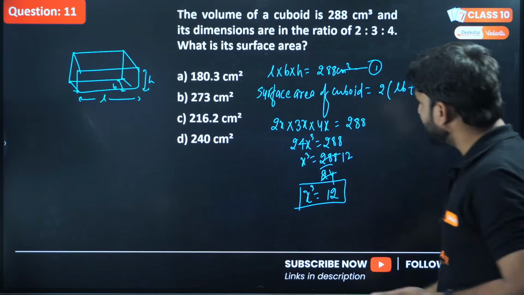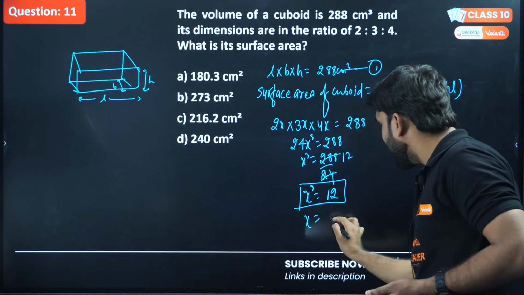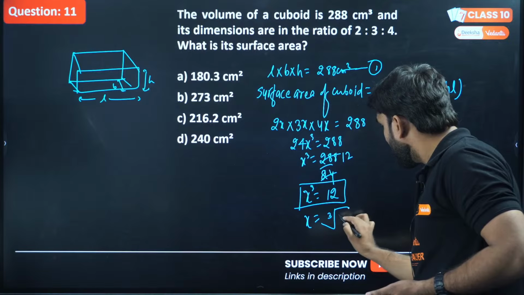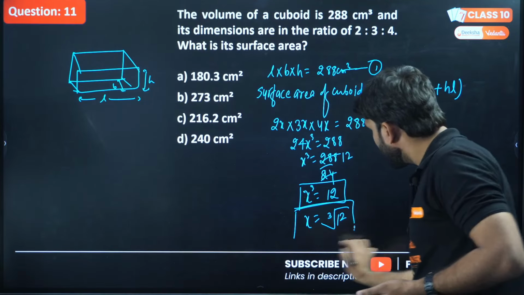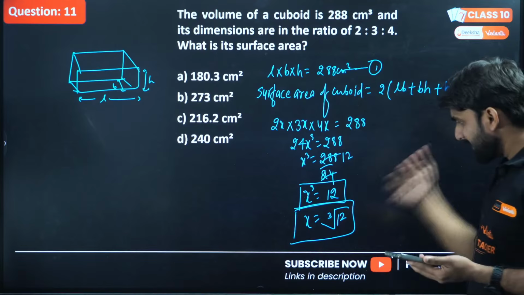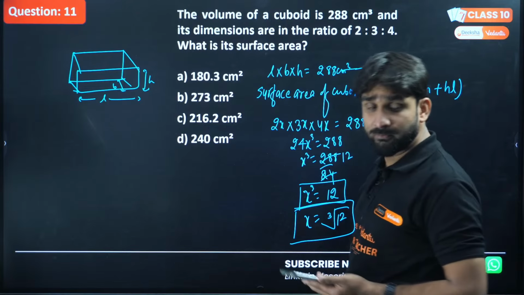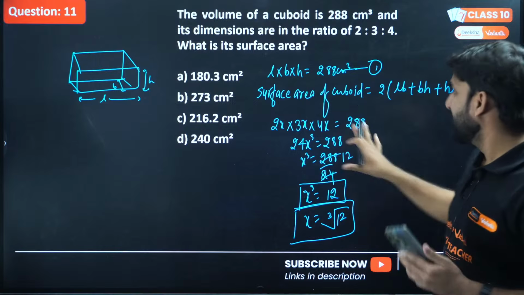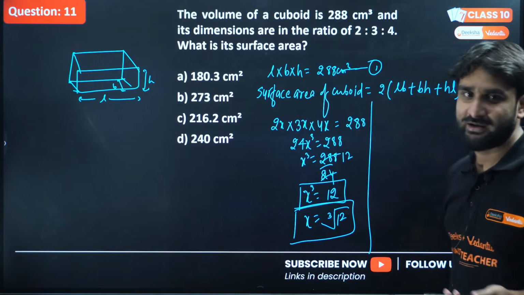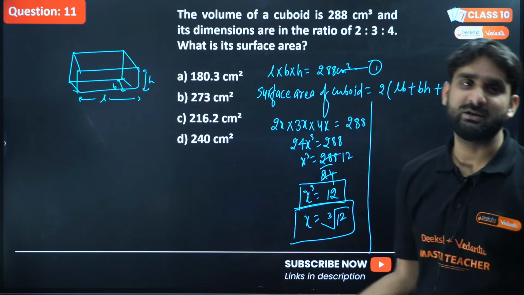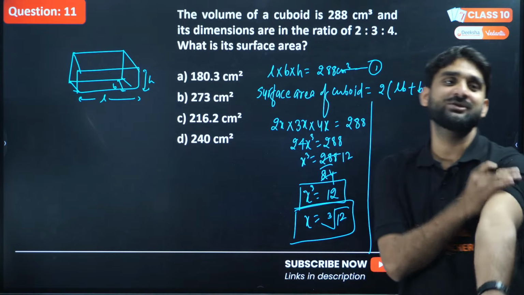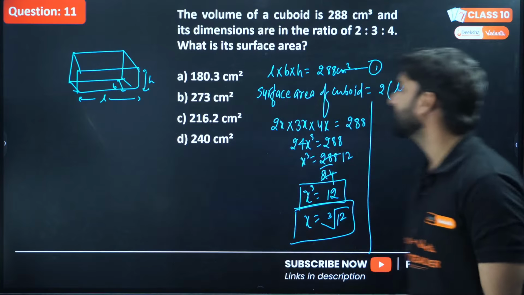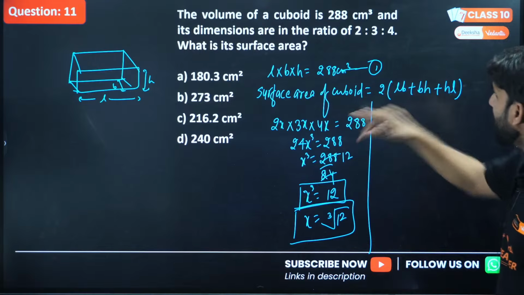If x cube is 12 here, can we write x as the cube root of 12? Yeah, we can write x equals cube root of 12. I've already told you this question is a bit lengthy. There is huge mathematical calculation, but if we are doing mathematics, we cannot run away from calculation. This will give us marks. Okay, now find out the area.